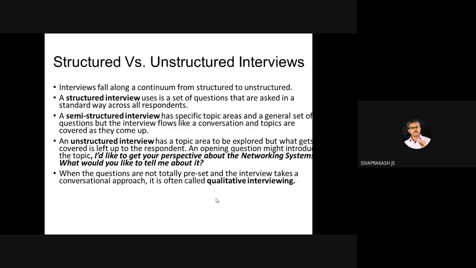The analysis portion is somewhat difficult in an unstructured interview, but in a structured interview we cannot collect the entire perspective of the participants. This is the point we need to think about.